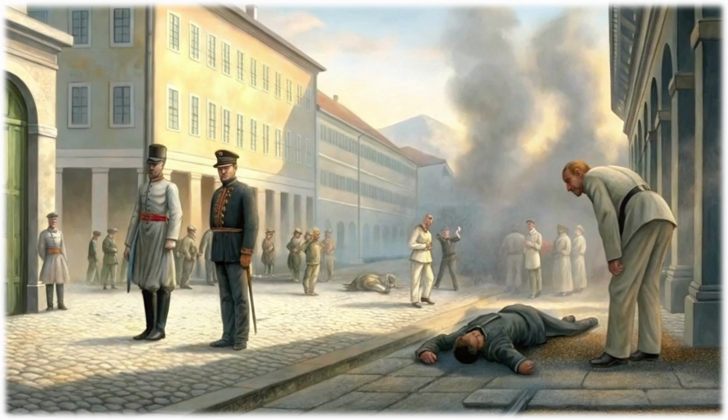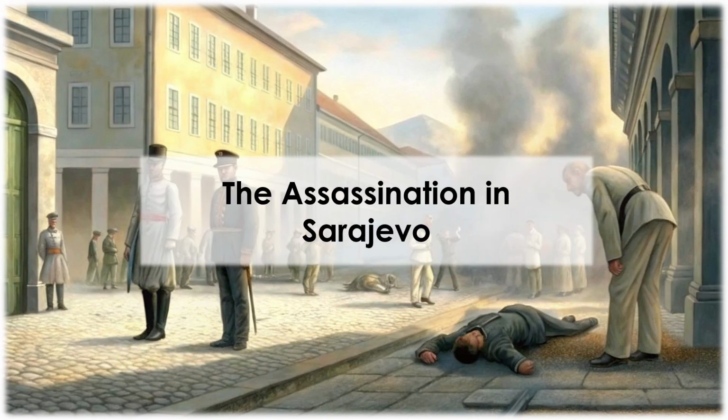On June 28, 1914, the Austrian heir Franz Ferdinand was assassinated. The assassin was Gavrilo Princip from Serbia. Austria-Hungary was angry and blamed Serbia. That was the moment that started everything.